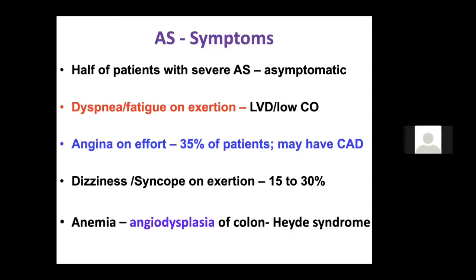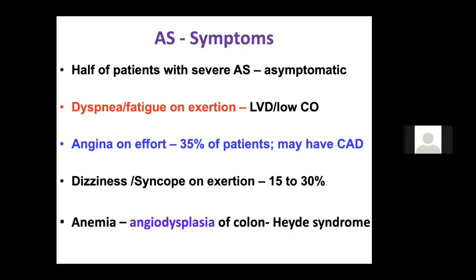We know that angina is also a classical symptom of aortic stenosis. Almost 35 to 50% will have angina, and of the patients who have angina, 50% will have coronary artery disease. So coronary artery disease may be present in 50% of the patients with aortic stenosis. Now, what are the causes of angina in AS? We'll discuss in the next slide.